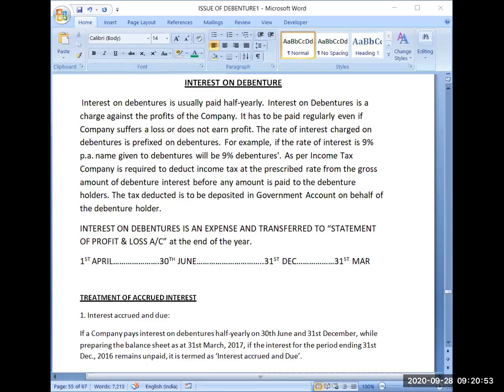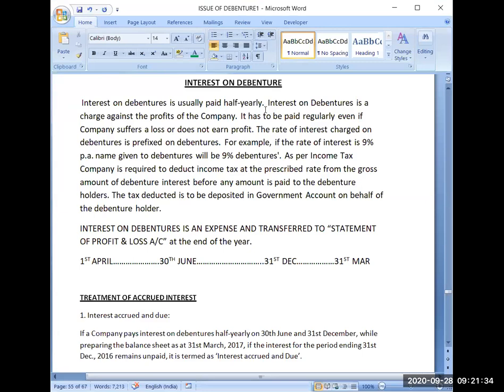Now we will read the paragraph. Interest on debentures is usually paid half yearly. So there is a norm that whenever companies are issuing debentures, they will pay interest two times on that debenture, half yearly. Suppose the company has issued 1 lakh rupees debenture and the rate of interest is 10%.